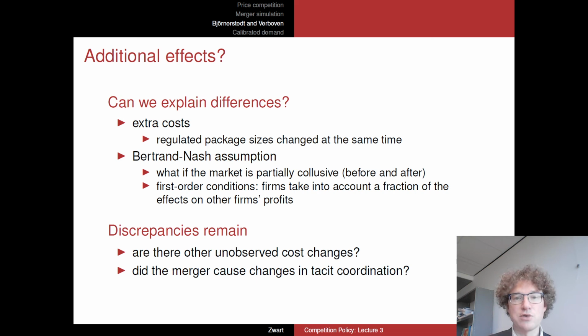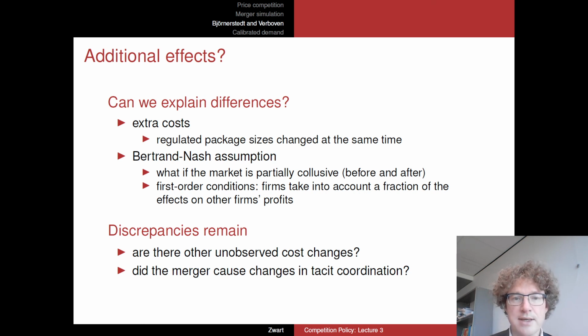It allows you to negotiate with these other firms, so to internalize, to some extent at least, also profit effects of your rivals, because collusion allows you to care a bit more about what your rivals are earning, and it allows you to drive the price up a bit more. So that's basically what the authors do.